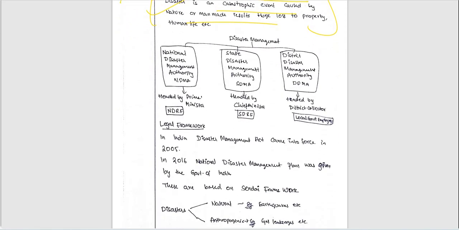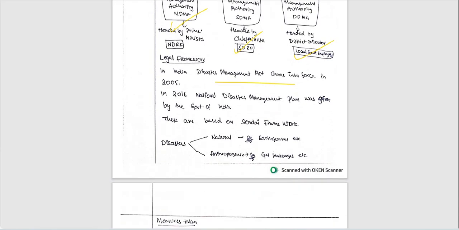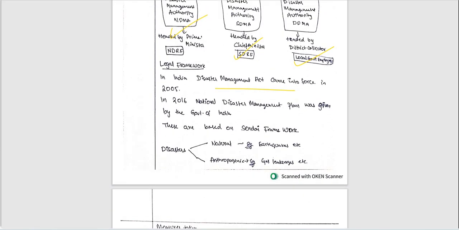Apart from that, after the introduction, he has written some disaster management authorities, NDRF, SDRF, and also local government employees, right? In the legal framework he included the Disaster Management Act of 2005, a very important act, right? That was missed in the previous answer. In 2016, the National Disaster Management Plan was also there. These are based on the Sendai framework. That is also an international point, right? Natural, anthropogenic, what are the important disasters, he has also included, right?